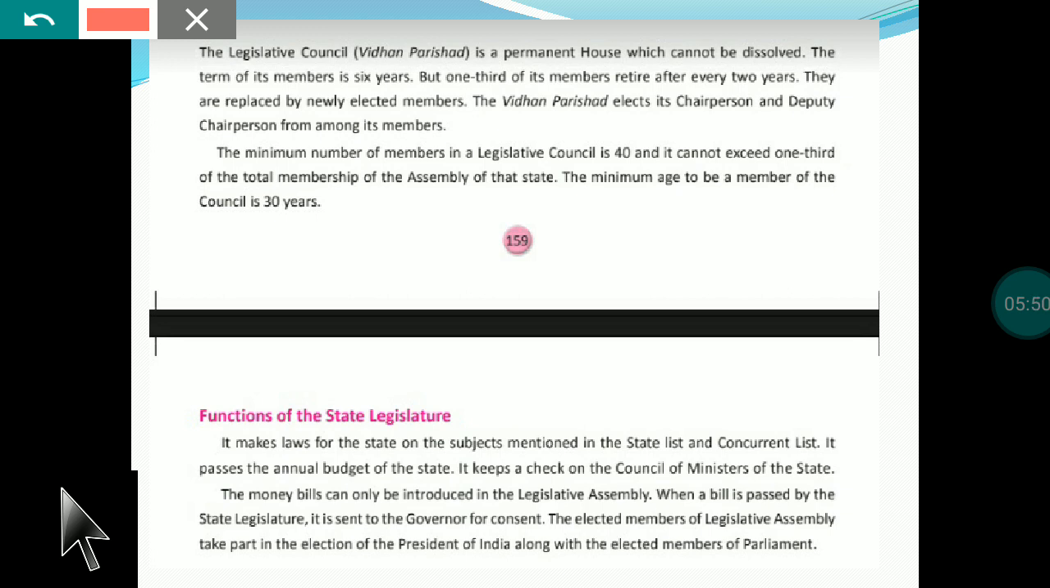Just like here it is mentioned, the money bill is introduced here in the Legislative Assembly. When a bill is passed by the state legislature, it is sent to the governor for consent. At state level, we send it for the consent of the governor, and at central level, we send it for the consent of the president. The elected members of the Legislative Assembly take part in the elections of the President of India along with the elected members of the Parliament.